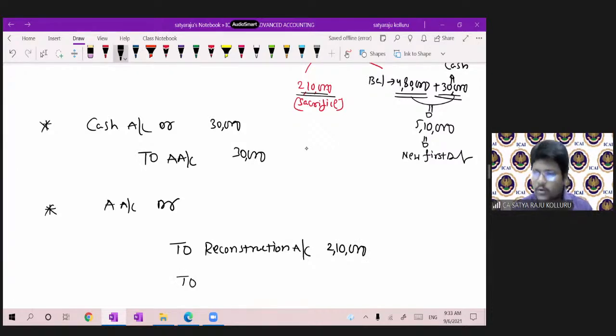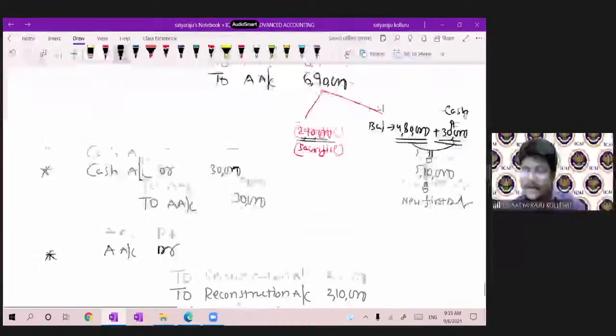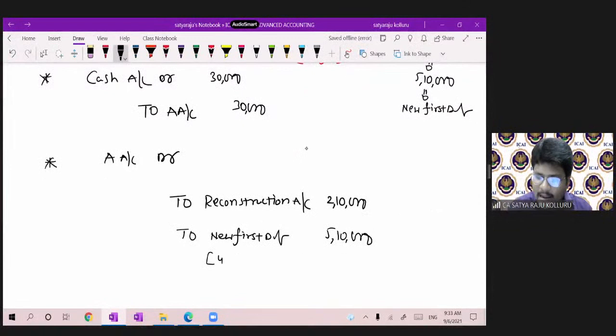So we are issuing the new first debentures. How much we are issuing? 5,10,000. So how did you get such 5,10,000, sir? That is the balance 4,80,000 plus cash he brought, 30,000. Now the total amount you can make cancel, which was 2,10,000 plus 5,10,000, 7,20,000.